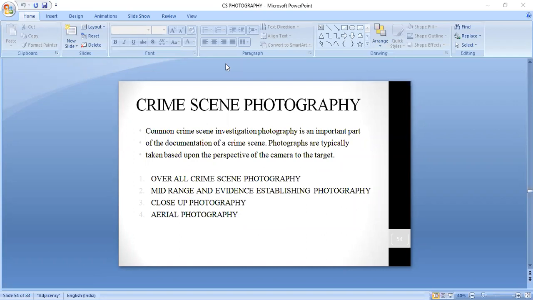Okay. So today's topic we are taking is crime scene photography. In this, three main topics are there. Like when you go to the crime scene, how are you going to record the crime scene? We'll have to see how you take the photograph and what precautions you should follow in order to get your best photograph.